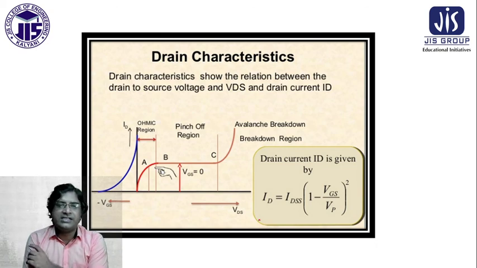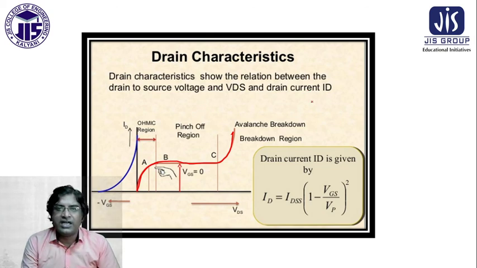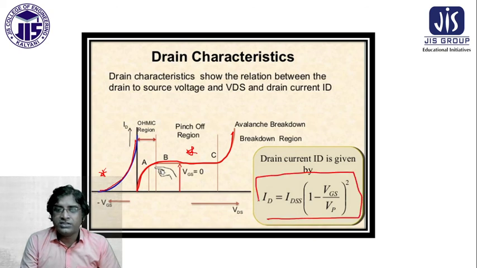Now the drain characteristics, which we have already shown in the previous slide. Here the drain characteristics are shown between the source voltage VDS and ID, and this is the transconductance. This side is the transfer characteristic, and this side is the drain characteristics. From there we represent one equation: ID equals IDSS into (1 minus VGS by VP) to the power of 2.